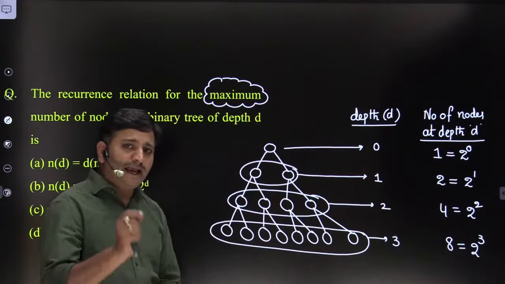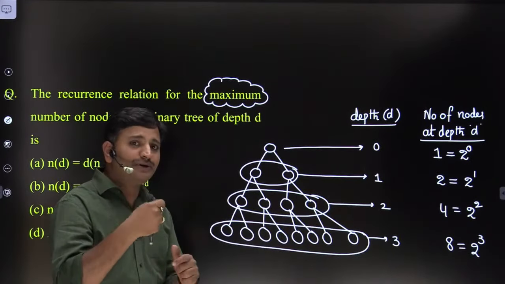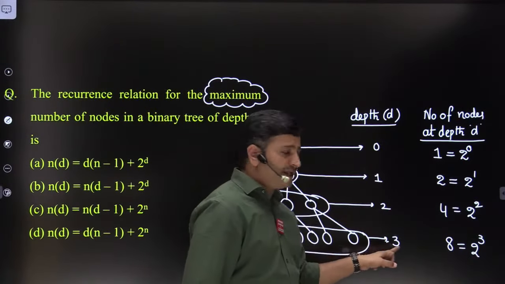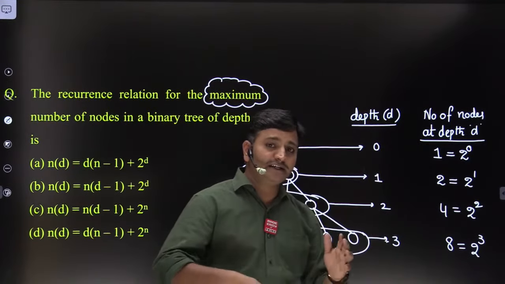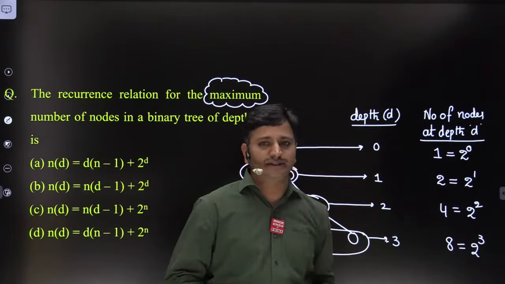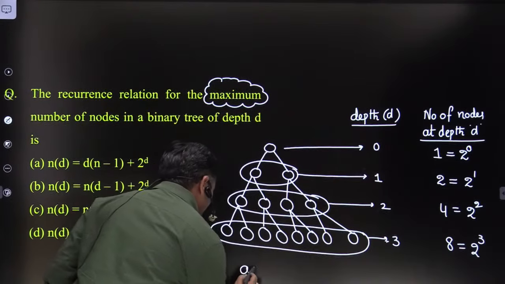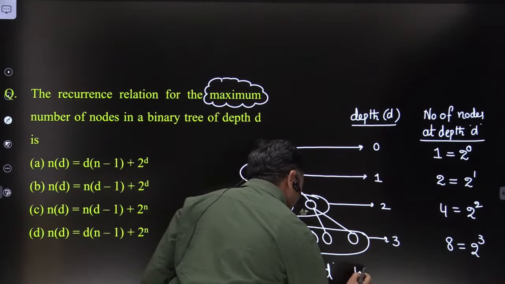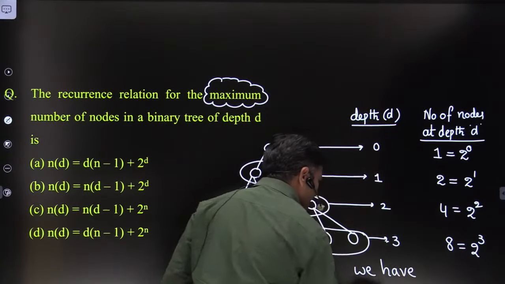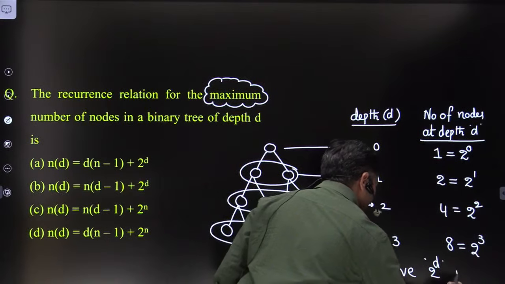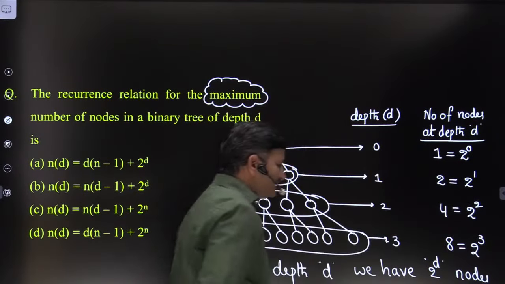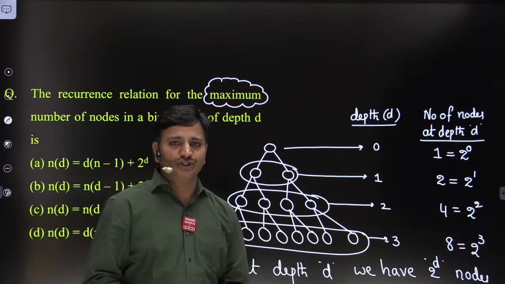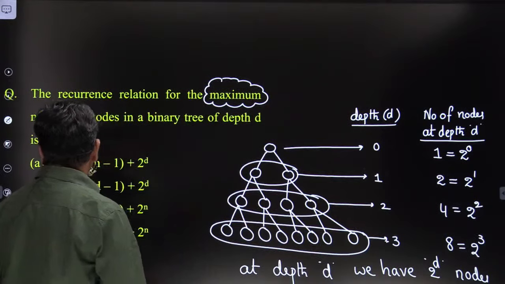In general, friends, at a depth d, how many nodes will we have? At depth 0, we have 2 power 0. At depth d equal to 3, we have 2 power 3. In general, at depth d we have 2 power d nodes. Clear, friends? These are basic concepts you have to understand from data structures. Then we can come back to discrete mathematics. We can construct the recurrence relation, friends.